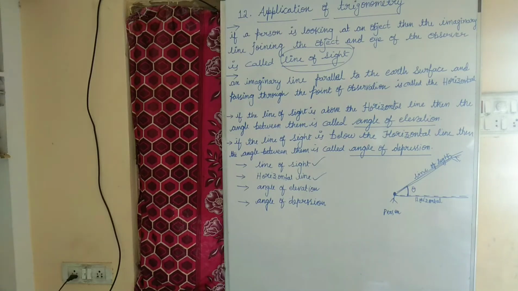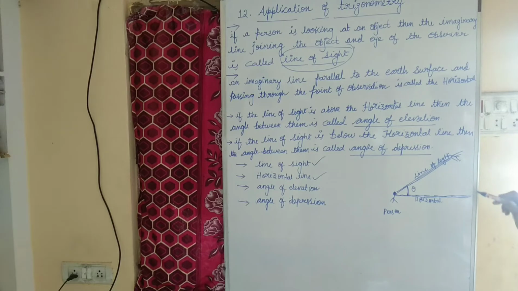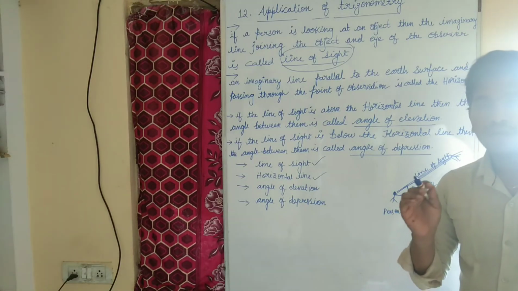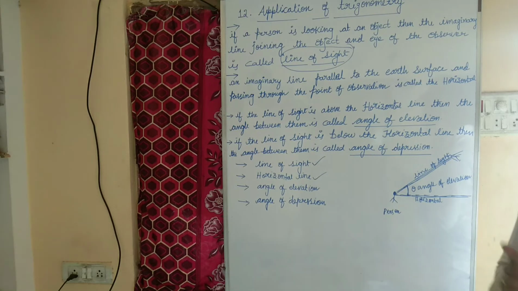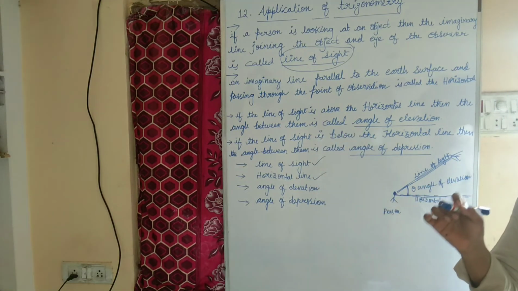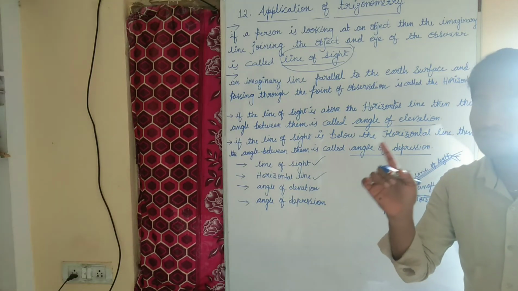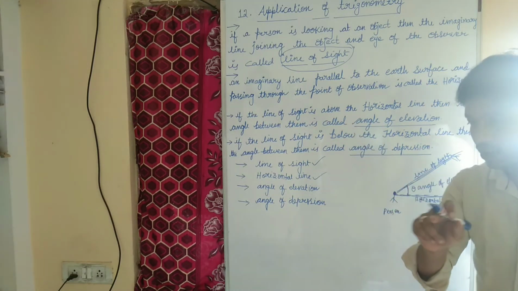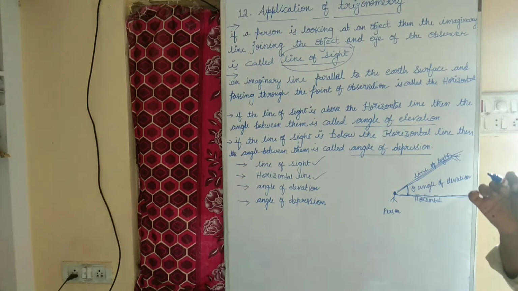If you observe clearly, the line of sight is above the horizontal line, then the angle between them is called the angle of elevation. What do you mean by angle of elevation? The angle between the line of sight and the horizontal line, and the condition is that the line of sight must be above the horizontal line.